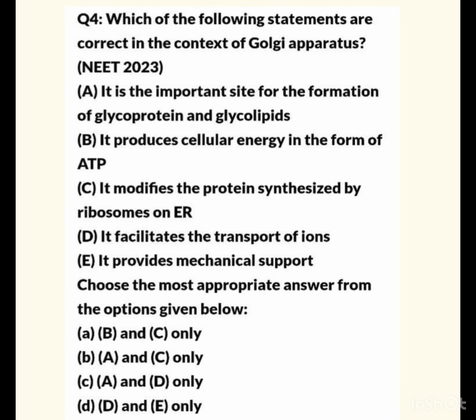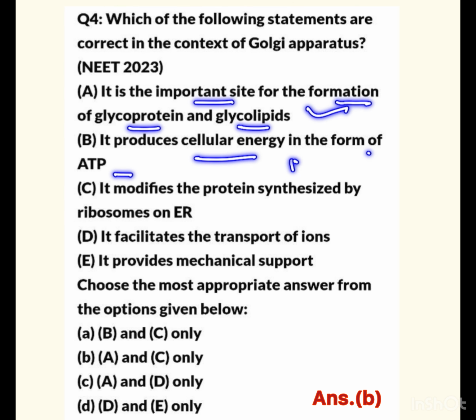Which of the following statements are correct in the context of Golgi apparatus? Here the answer is B, A and C only. What is given in statement A? It is an important site for the formation of glycoproteins and glycolipids. This is correct. Statement B: it produces cellular energy in the form of ATP.